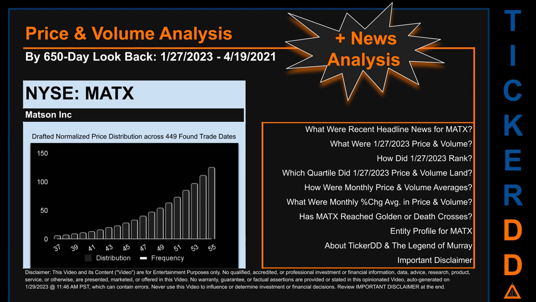The chart shown on this page is our initial attempt at studying the price for MATX after dynamically normalizing price distribution across those discovered trade dates. The bar chart is the generated distribution and the overlaid line graph, if it is generated, is the frequency of the prices on the x-axis. We will enhance this look through as our AI model progresses in the next iteration. Remember that this is just a drafted, in progress, observational model to best fit abstracted third-party data into various opinionated views. Before we jump into price and volume analysis, let's look at recent headlines for MATX.